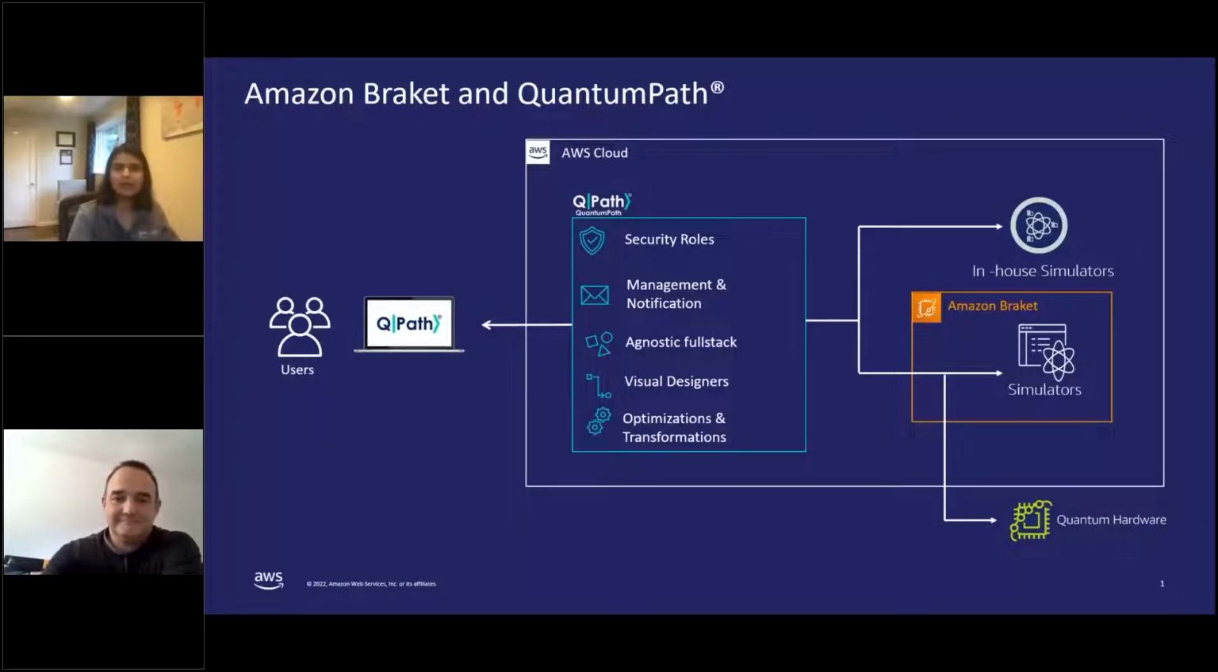Now let's talk about the hardware that is available through Amazon Braket. Through Braket, you have access to quantum simulators as well as real quantum computers. You can use our managed simulator. Currently, we offer 3 of those besides our local simulator: State Vector Simulator, also SV1, Tensor Network Simulator TN1, Density Matrix Simulator DM1.